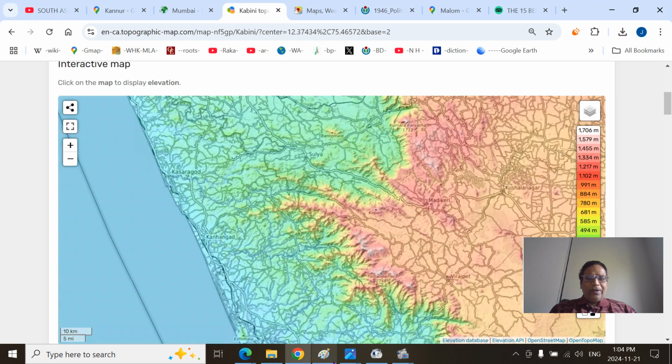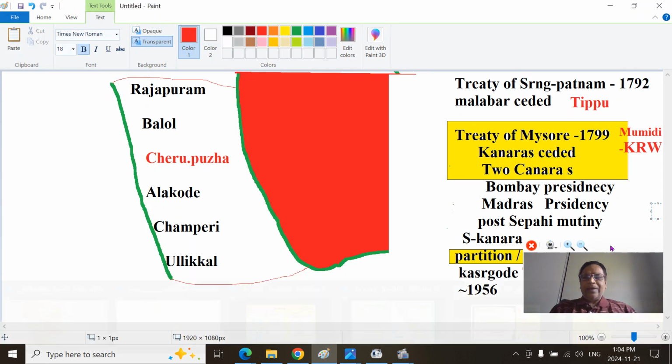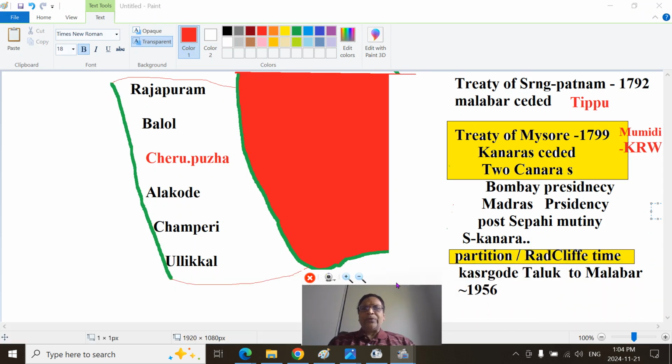Before that, you should have a broader understanding of the brief history here. I have shown the Treaty of Seringapatam 1792, after the Third Mysore War, the Anglo-Mysore War. Tipu, who usurped the Vadayar territory and reduced the Maharajas into nominal rulers, lost the war with the British and ceded the Malabar region along with Dindigul and Baramahal, that is the Salem region. And after 7 years or so, war broke out again, the final war, the Fourth Mysore War, where Tipu was killed, and the young Maharaja Mummadi Krishnaraja Wodeyar was restored to the throne.